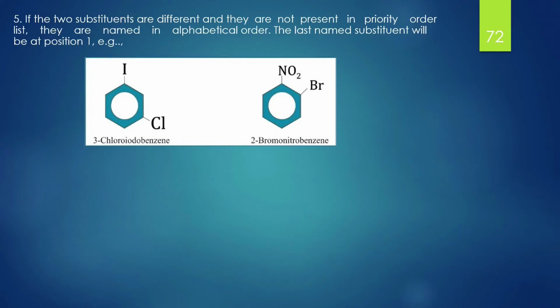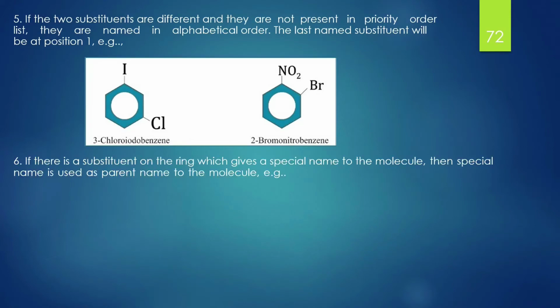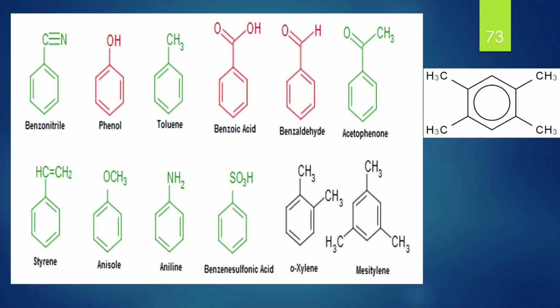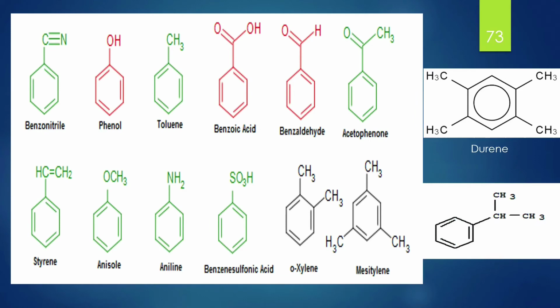For example, 3-chloroiodobenzene or 2-bromonitrobenzene. According to the sixth rule, if there is a substituent on the ring which gives a special name to the molecule, then the special name is used as the parent name of the molecule. For example, if the OH group is also known as phenol, then it will be treated as the main parent group and the whole compound will be named as 4-aminophenol. Similarly, 2-iodotoluene, etc. Different substituted benzenes along with their common names have been shown in this slide.